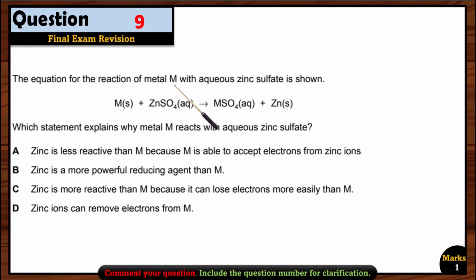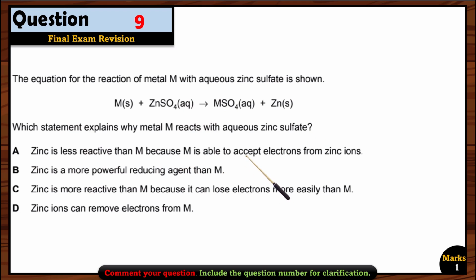Let's see question 9. The equation for the reaction of metal M with aqueous zinc sulfate is shown. Which statement explains why metal M reacts with aqueous zinc sulfate? So if M can displace zinc from its solution, it means M is more reactive. So we have to see the option which says that M is more reactive or zinc is less reactive. So let's see, zinc is less reactive than M.